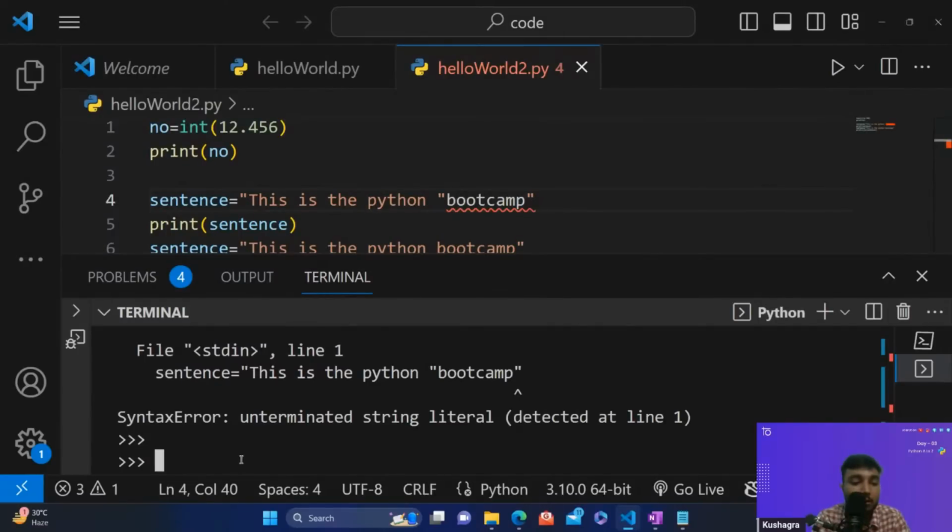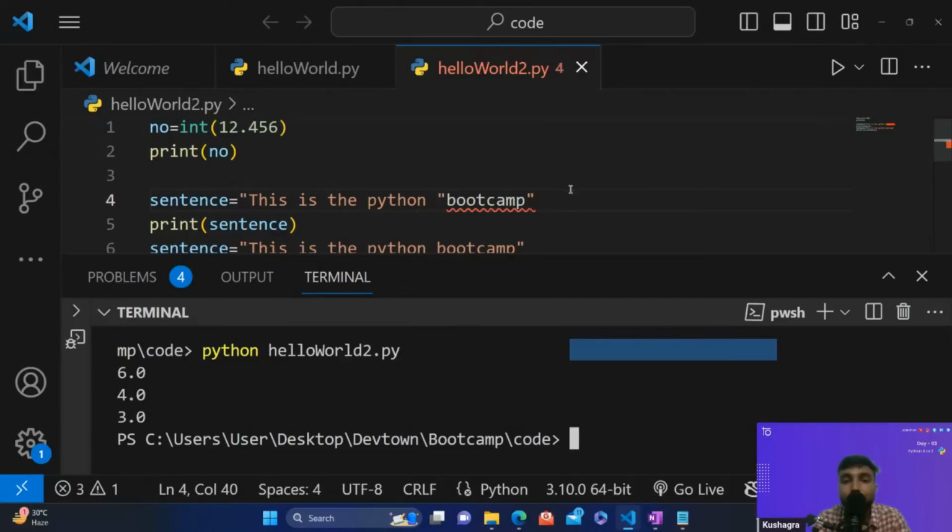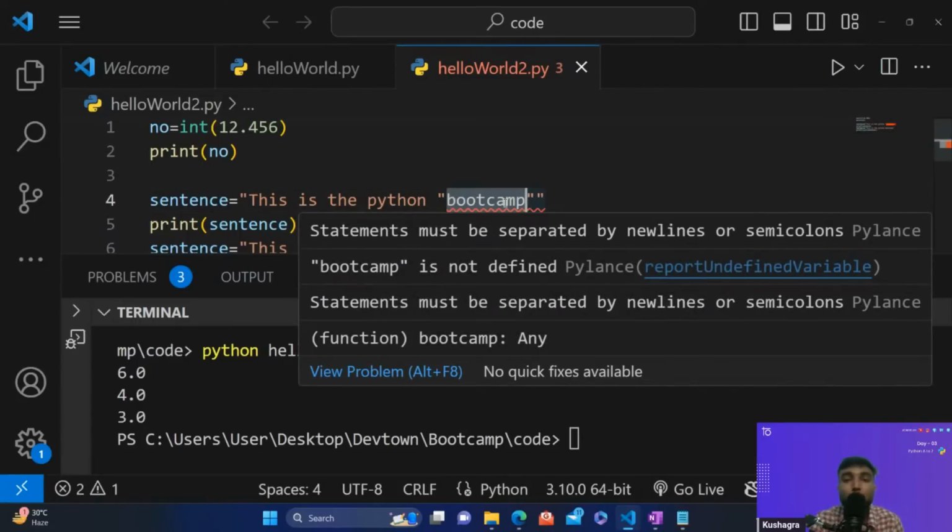Okay, what happened? Let's just print this and add it like this. Now you can see I want to add double inverted commas into my sentence to put more attention of the readers onto this bootcamp word.